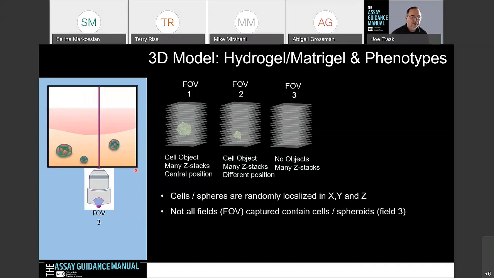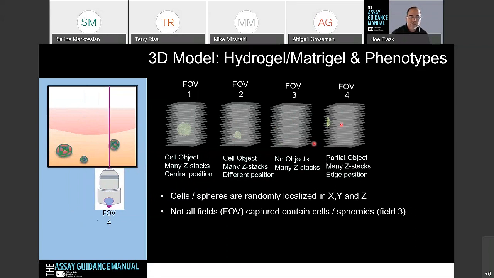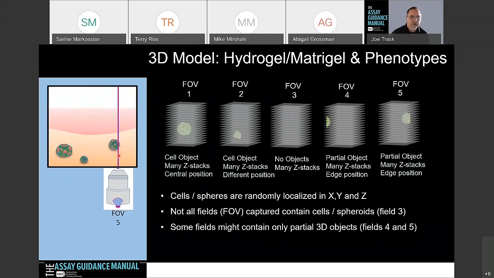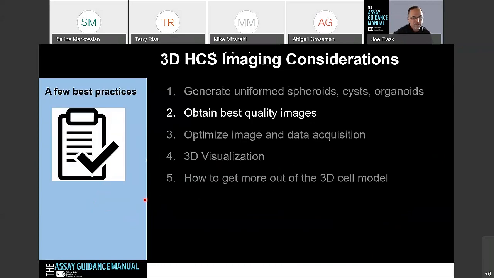Then we can get a field of view where there's actually nothing. This happens quite often when we use these hydrogel, Matrigel scaffolds. And here's one where we just partially clipped part of that particular organoid, and then maybe clipped the other side of it. Those are some of the challenges we're faced with when we do this, but nonetheless we're capturing entire large Z stacks, and so we have to try to find ways around that. I'm going to show you some ways that we can approach this challenge.